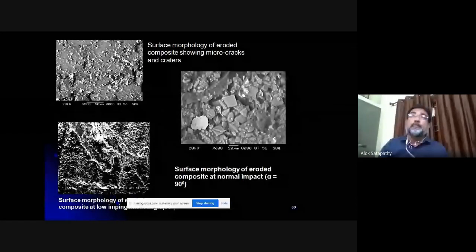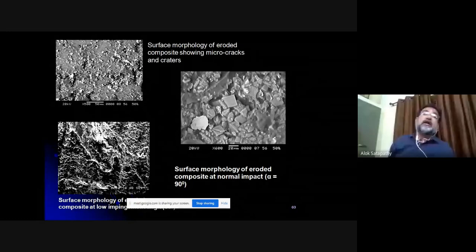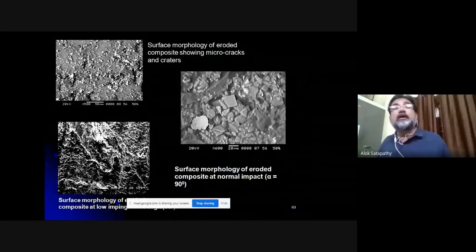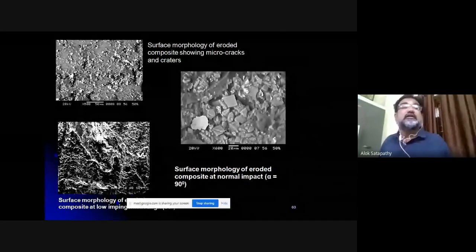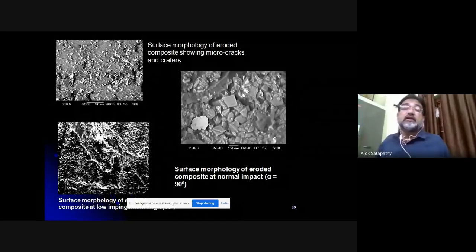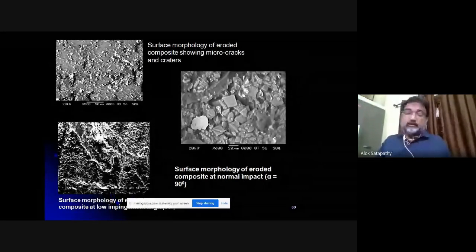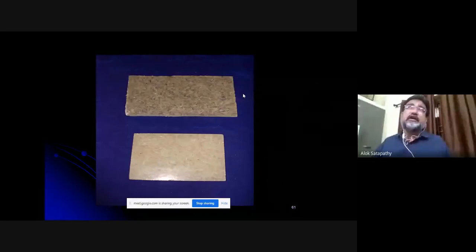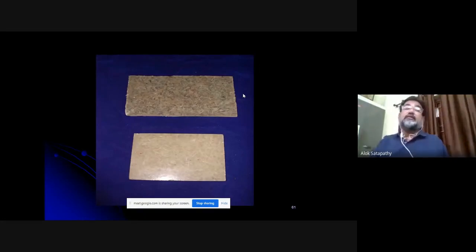Again, these composites were prepared by my group. We put the epoxy fish scale composites through wear tests, and after wear, the worn surfaces are put under the microscope to assess and identify the damage mechanism, and we got these pictures. These are part of the research, so I'm not going into detail on that. I'm only trying to give you an idea of how you can use biological waste for making green composites, which are biodegradable in nature.